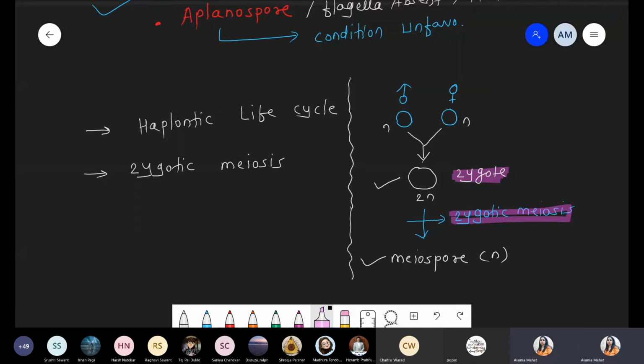Yeah, so this part is over. Is there any doubt from the haplontic life cycle and zygotic meiosis? No doubt. Okay, okay, Rishikesh. Should I continue?